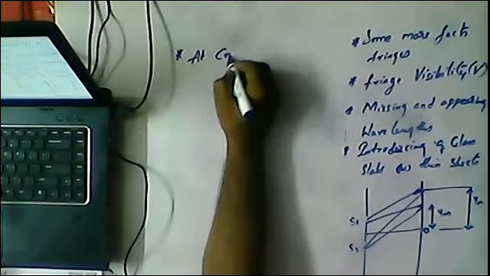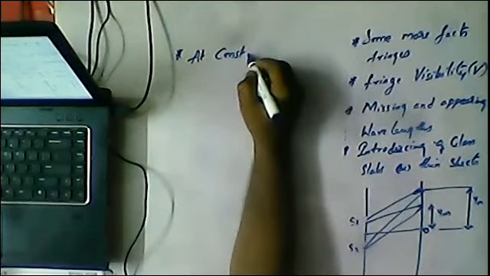Now the second point, Nana: some more facts about fringes. At constant temperature, with increase of pressure, the refractive index of the medium increases. Hence, fringe width will decrease. See, at constant temperature. So this is also one of the important points.